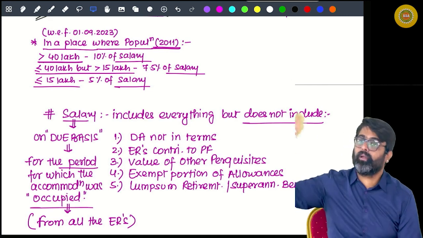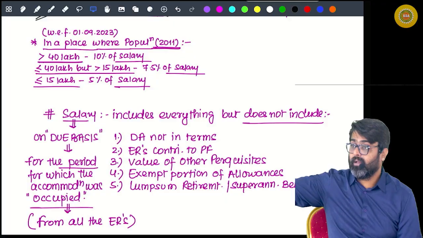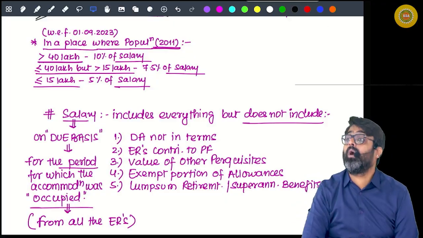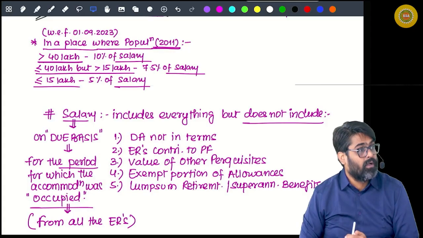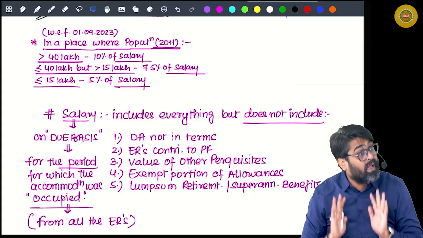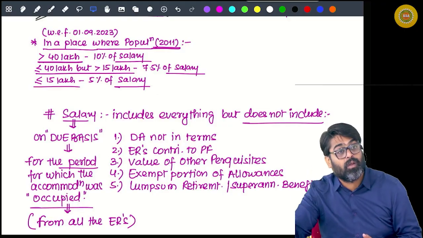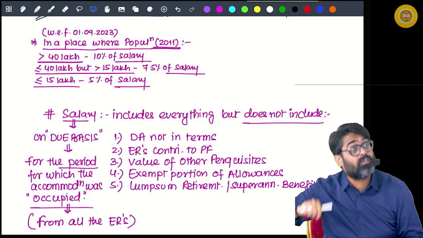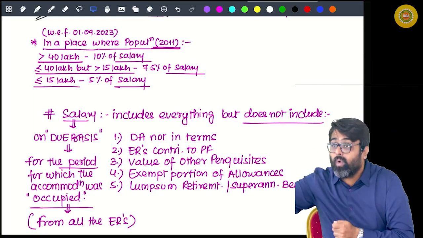So if in that city the employer has not given you accommodation and you would have taken accommodation on rent, how much rent would you have spent? At least 10% of your salary, which you are saving, because in that city the employer is giving his own accommodation.